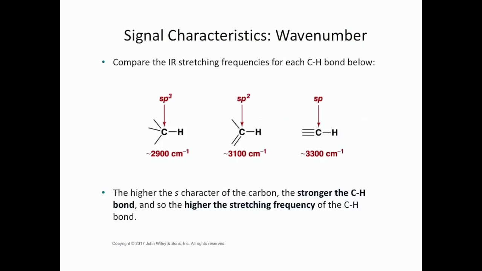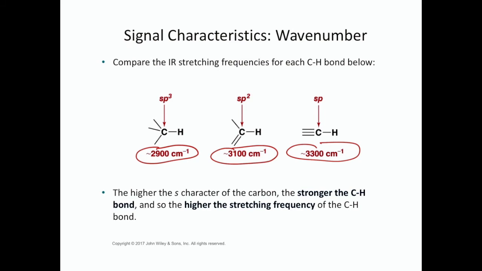We can distinguish between CH bonds if the carbon has a different hybridization. For sp3 carbons attached to hydrogens, we see those CH bonds around 2900 wave numbers. If that carbon's sp2, that increases to 3100, and if it's sp, we see that around 3300.